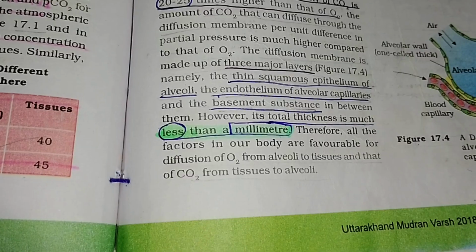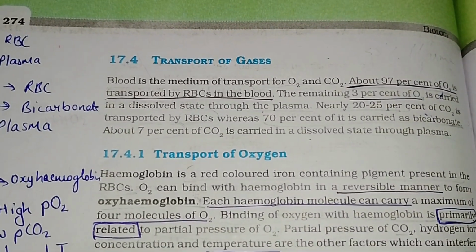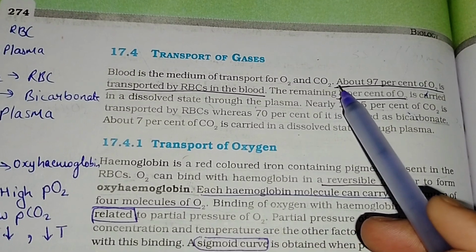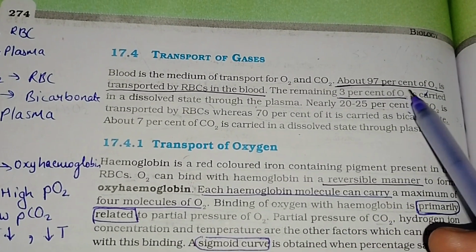Transport of gases. Blood is the medium of transport of O2 and CO2. About 97% of O2 is transported by RBCs in the blood.